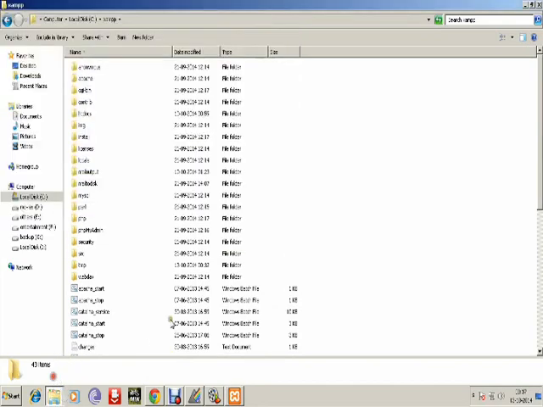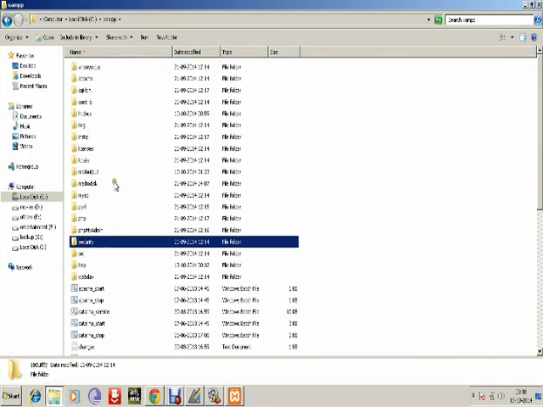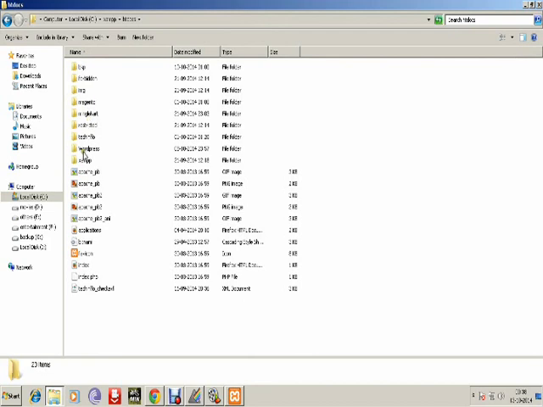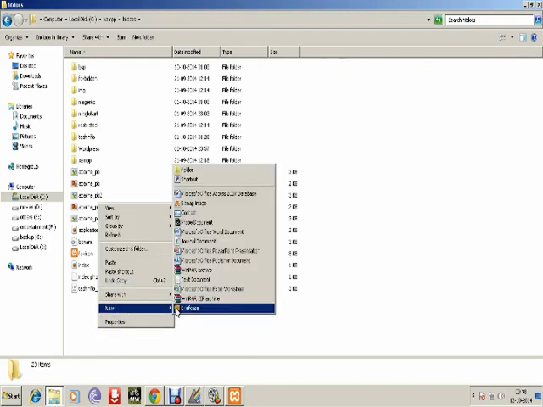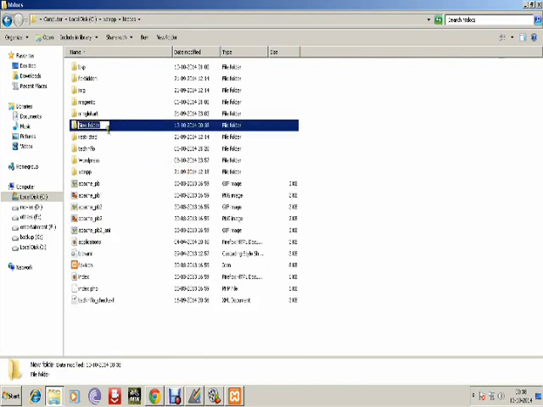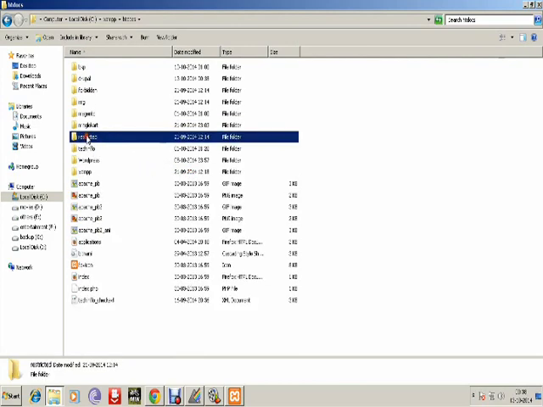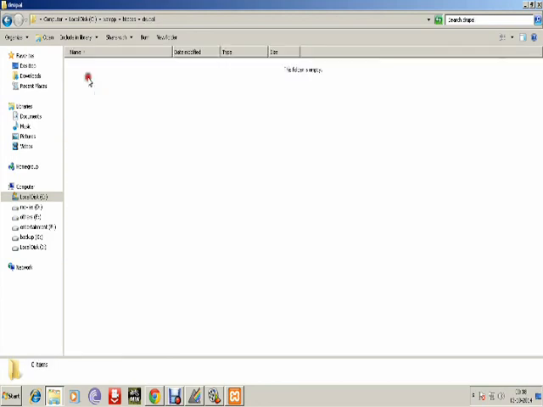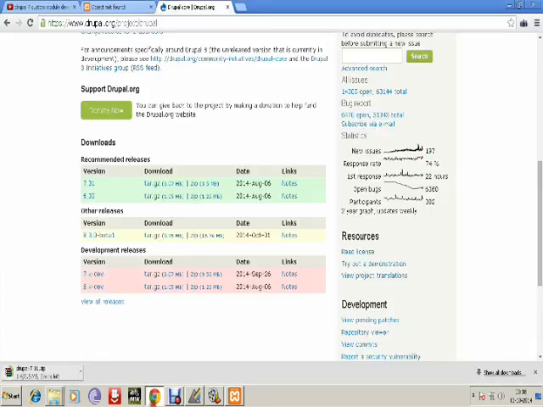In the meantime, I go to create the Drupal folder in my Xampp htdocs folder. So I just create one new folder called Drupal.